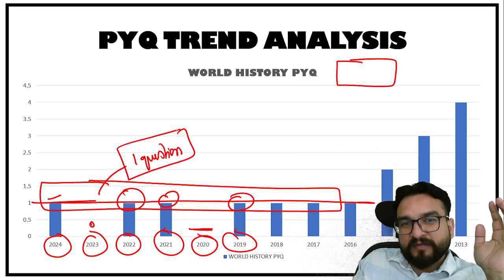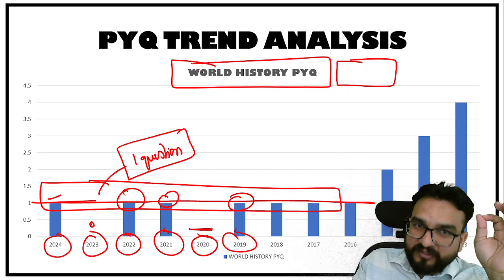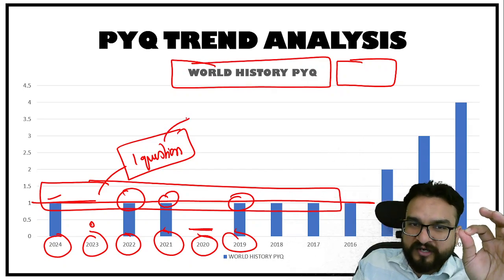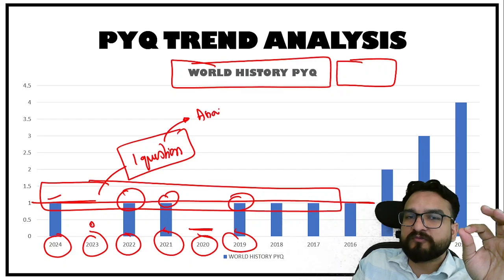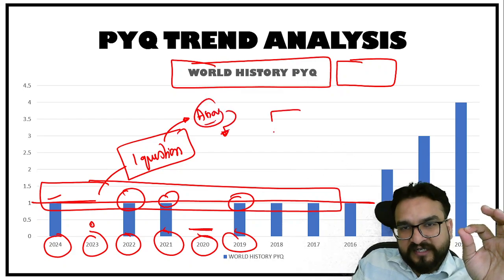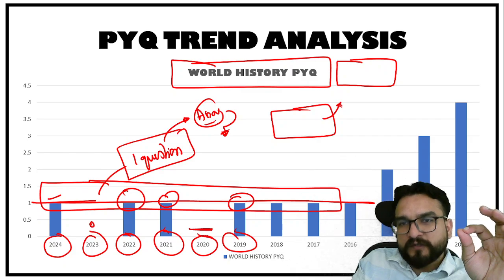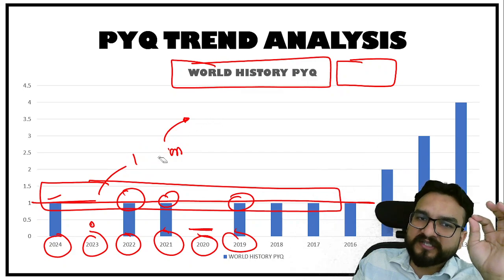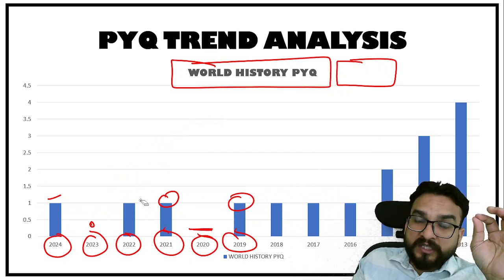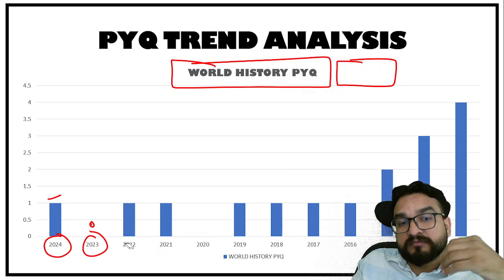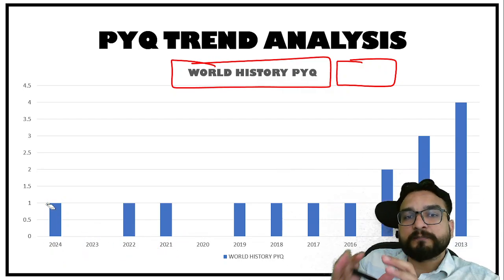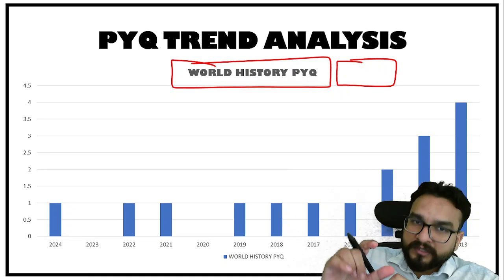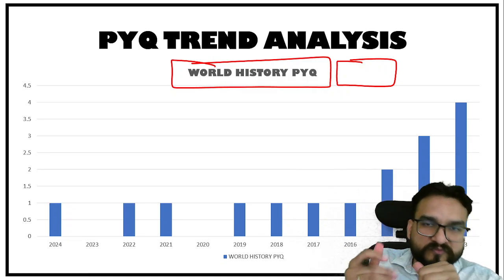Will you be skipping world history? There is no need for that too. Don't skip it, because you have to score above average marks in one question also, guys. That is how the overall score will be boosted. In this tough competition, each and every question is important. The question is how much and till how much depth we have to understand a particular topic. This is the question for us, for you also, for me also.